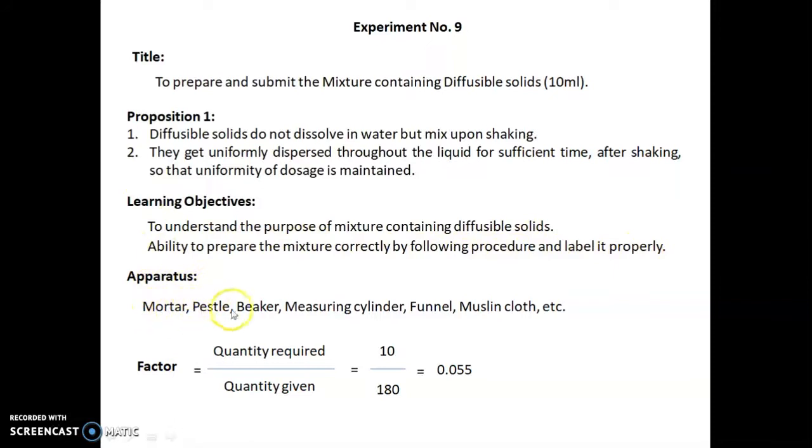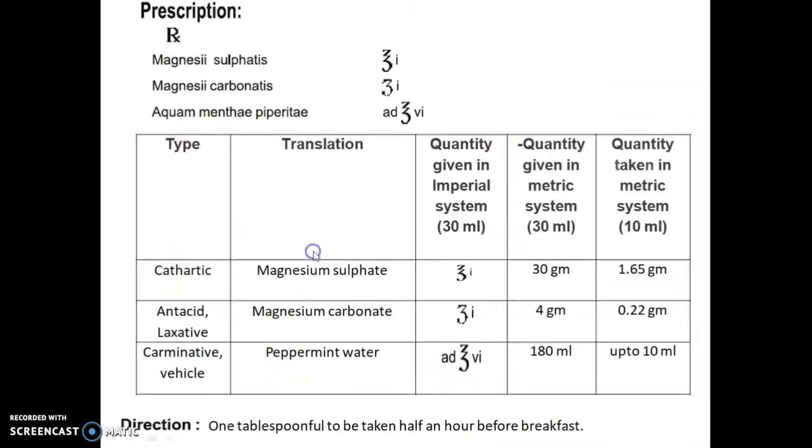Apparatus required are mortar, pestle, beaker, measuring cylinder, funnel, muslin cloth, etc. The factor calculated for this is quantity required upon quantity given, that is 10 upon 180, which is equal to 0.055. Next, the prescription. Here the prescription is given in Latin terms. So let's discuss the formulation table. Type means the category or use of the ingredient. Translation means the name of the ingredient.